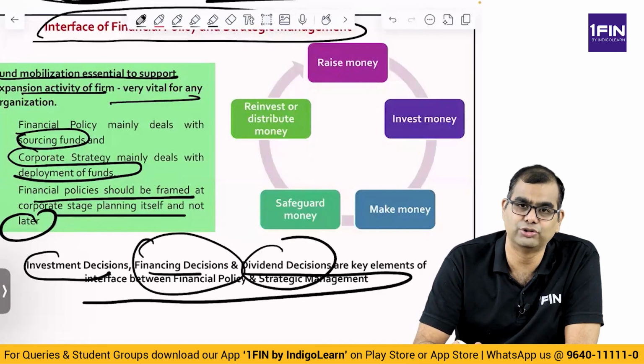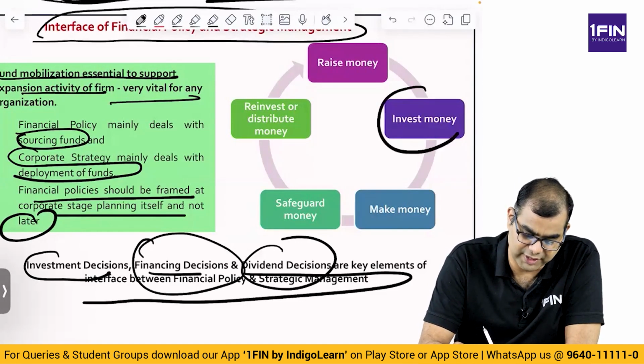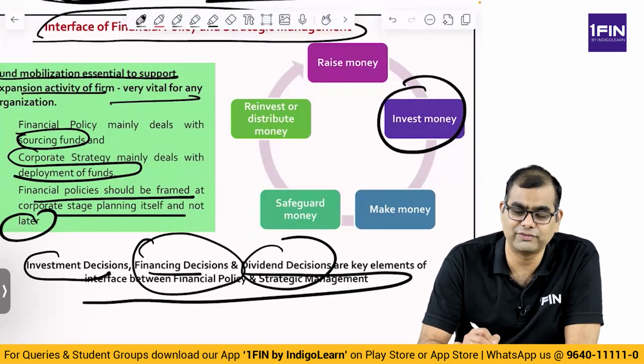Out of the profits, what do you do? Do you reinvest or do you pay dividend? These three are key elements of the interface. So what do you do? You invest money. From the money that you raise, you evaluate various projects, make the investments in them, and then you make money. That is, you generate some gains.